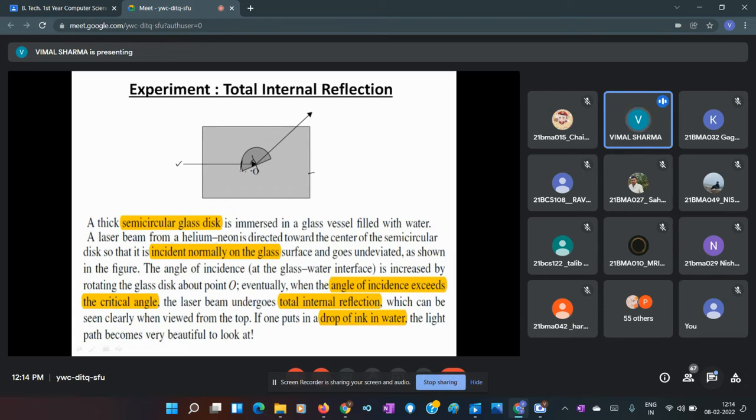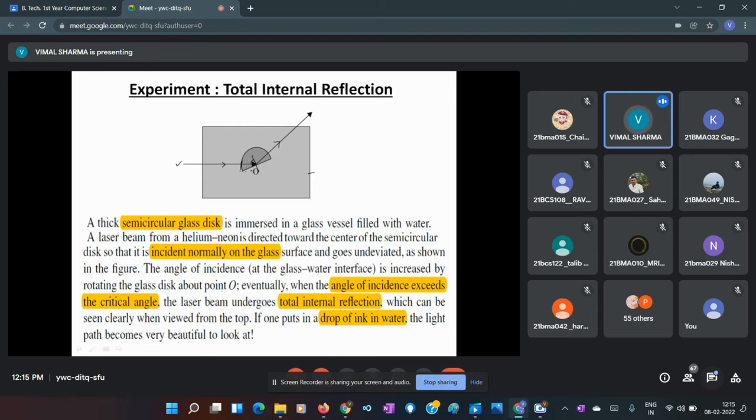Because this is a laser light, you can see a well collimated path, and it gets totally reflected. Total internal reflection happens here, and then you can see the light bending like this and going away.